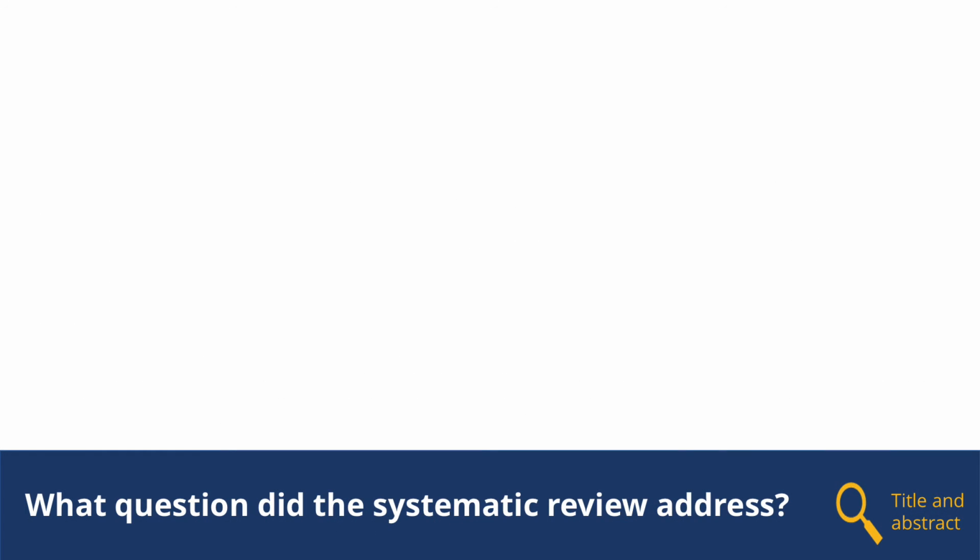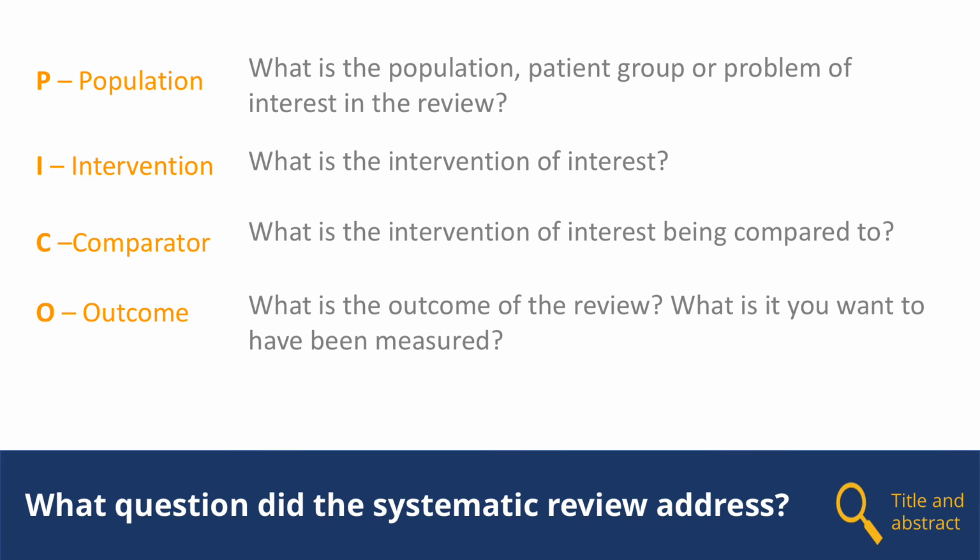Before beginning the Faith appraisal, we should identify the question the review is asking using the PICO framework. For reviews of interventions, P in PICO stands for the population or problem of interest in the review, I for the intervention being tested, C for the comparison, that is what the intervention of interest is being compared to, and O is for the outcomes. This refers to the factors measured in the review to determine the effectiveness of the intervention. You should be able to do this using the information in the title and abstract.